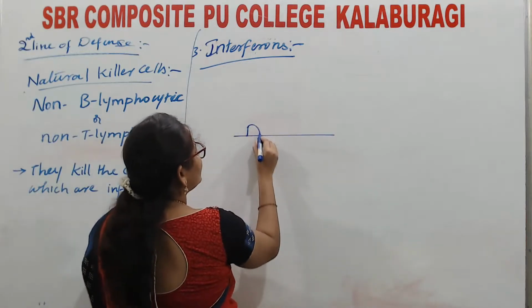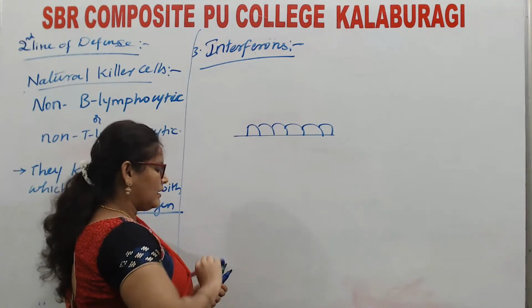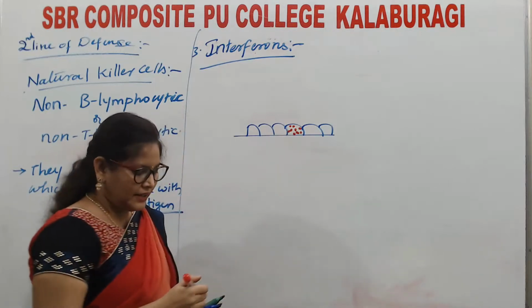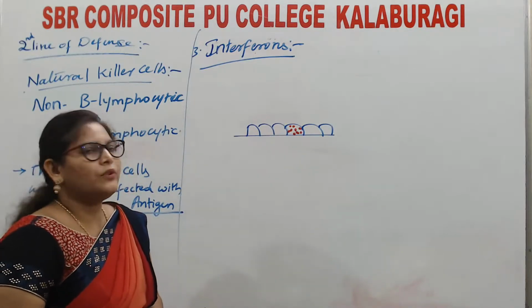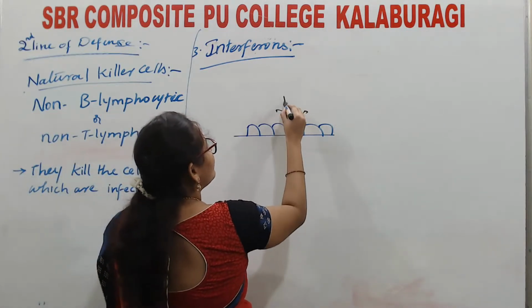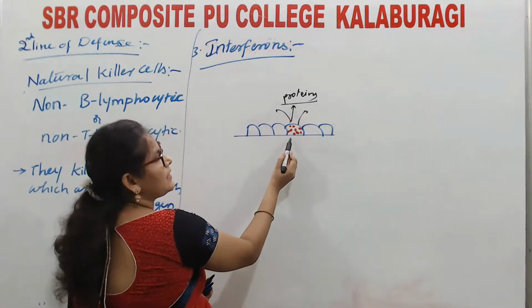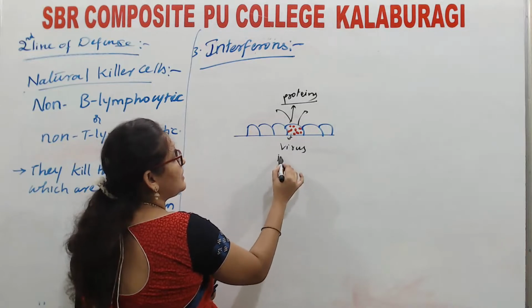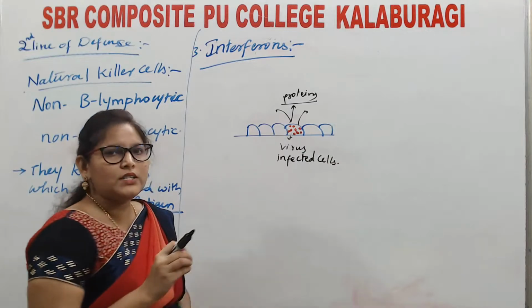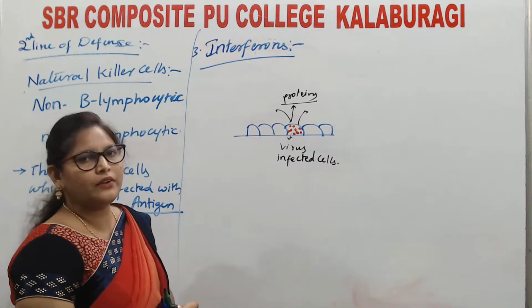See, in our body, it is a tissue. In the tissue, if a particular cell is infected with virus, this is the cell which is infected with virus. Now the virus infected cell will secrete certain proteins. The proteins which are secreted by virus infected cells are known as interferons.